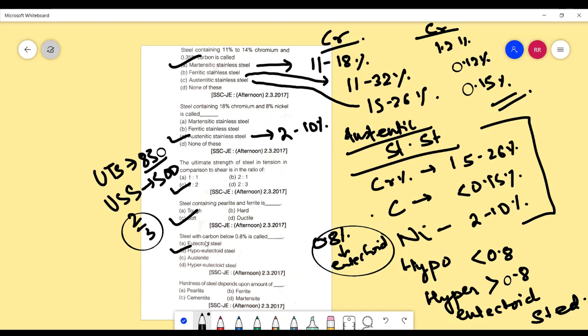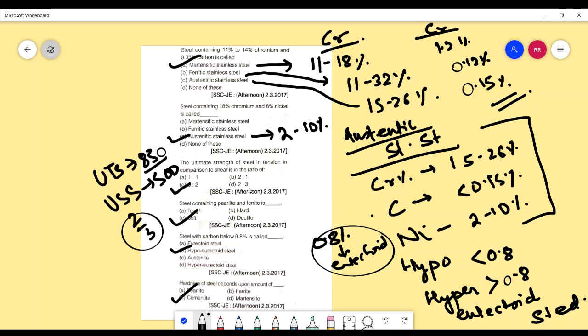Hardness of the steel depends upon the amount of pearlite, ferrite, cementite, martensite. The answer is cementite.